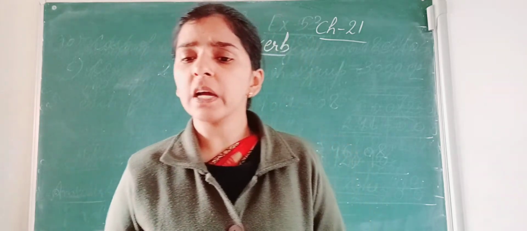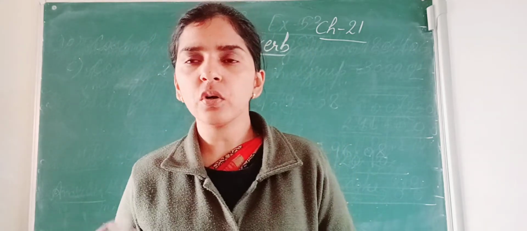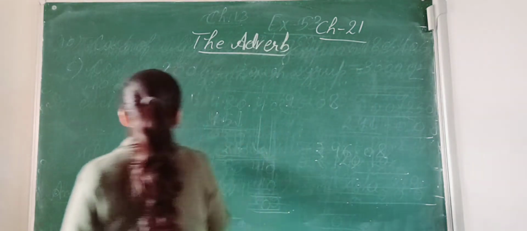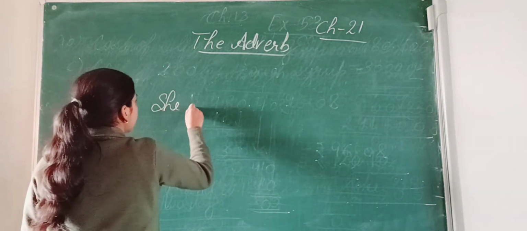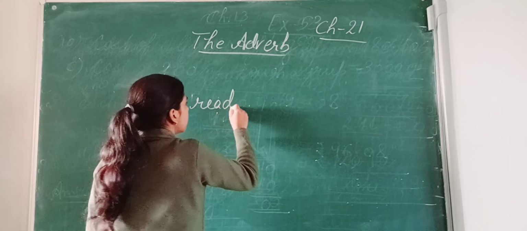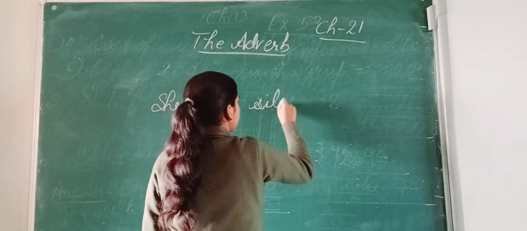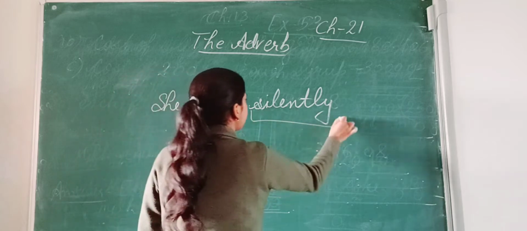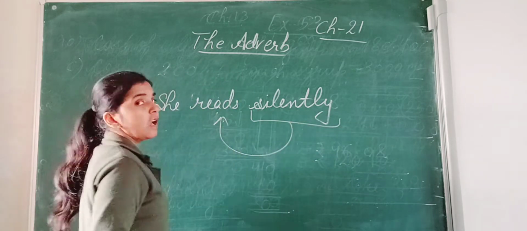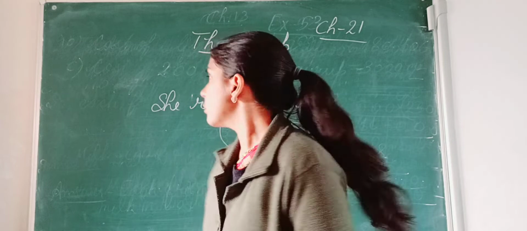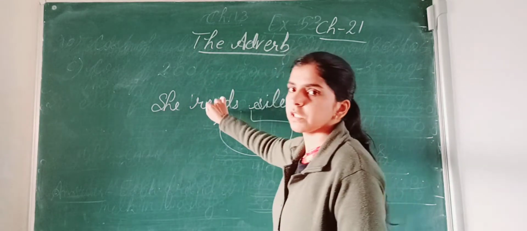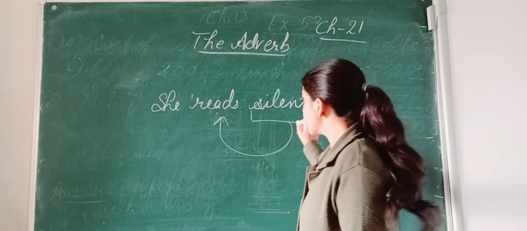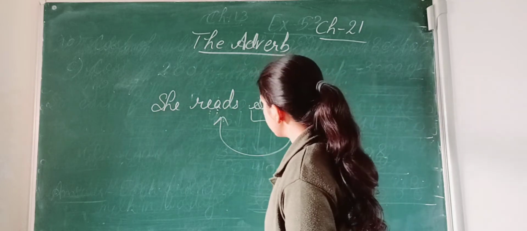Take the adverb silently, the way of reading. She read silently. Here this word silently tells us about how she reads. She reads silently. So this word modifies the meaning of this word. This is the verb, and this is the adverb.